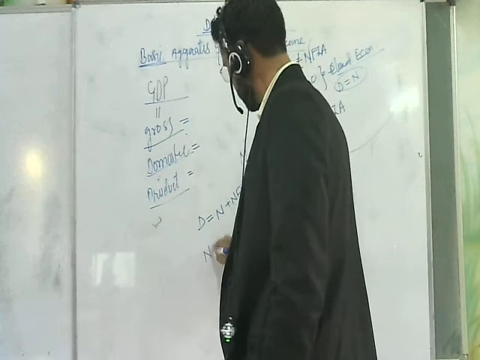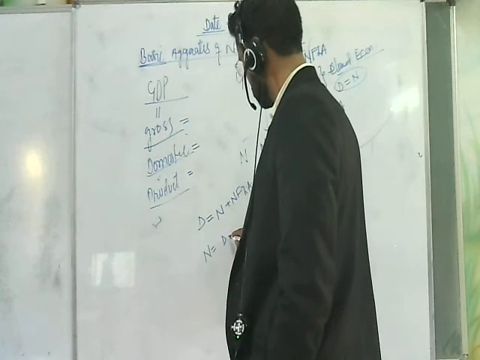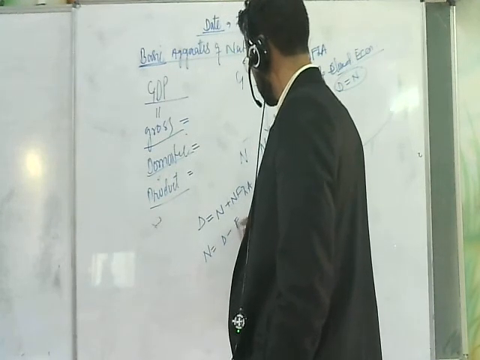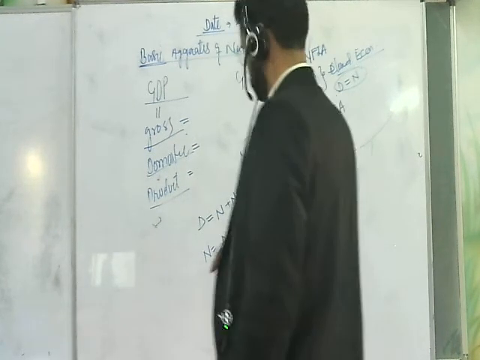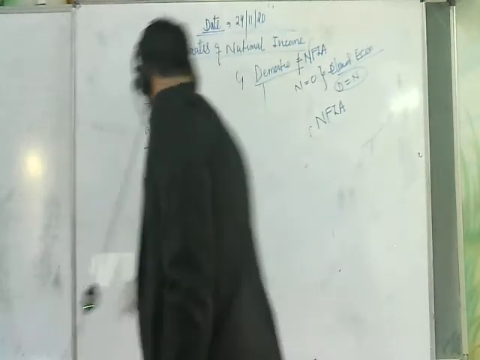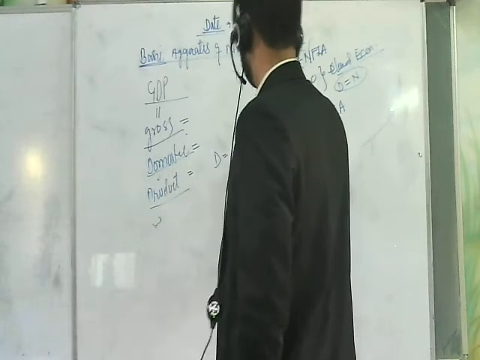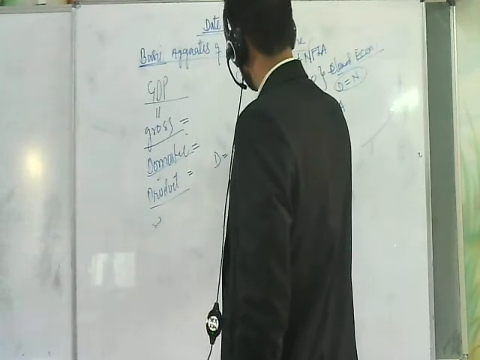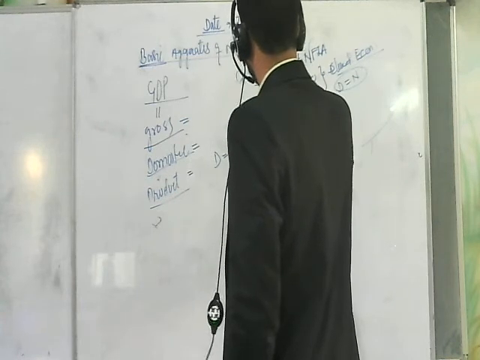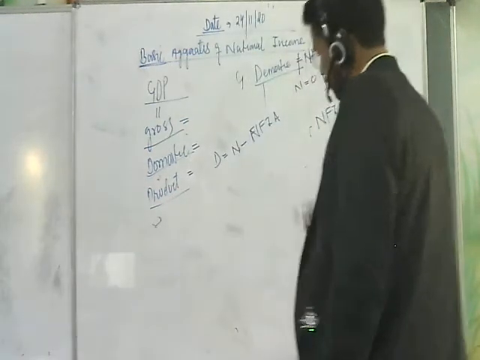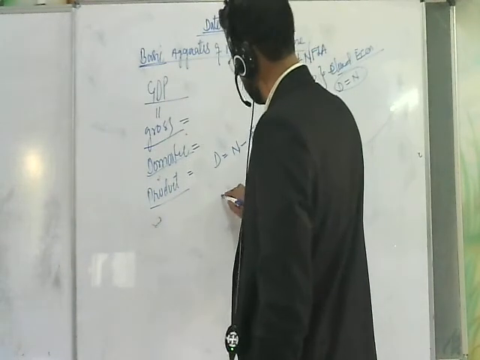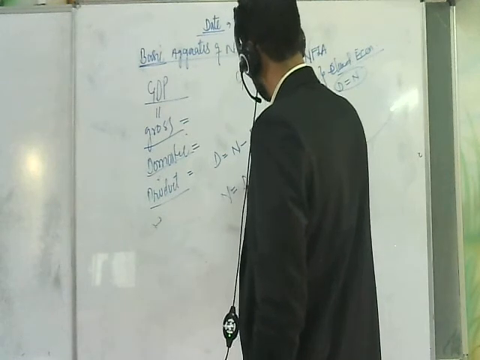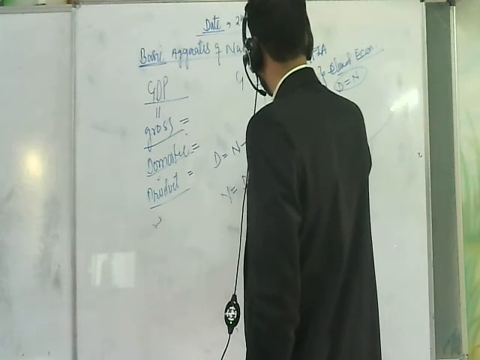Or you call it, national is equal to domestic plus NFIA. If I deduct the value of NFIA from national, I will reach domestic, while national is equal to domestic plus NFIA.